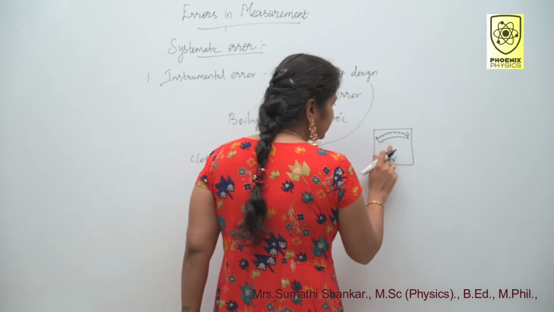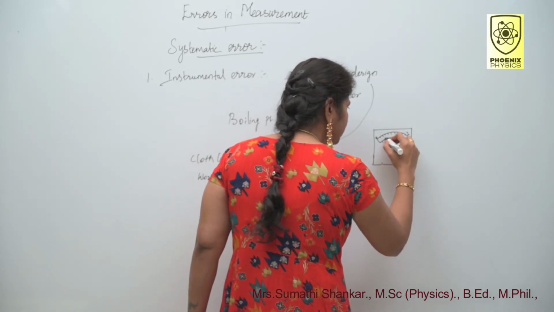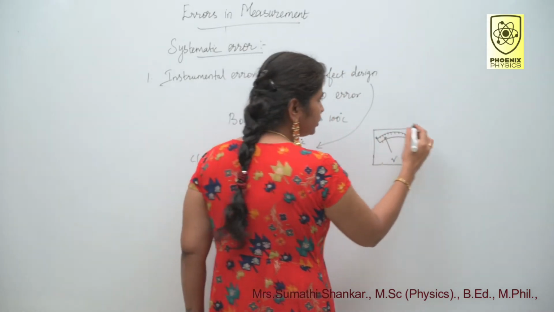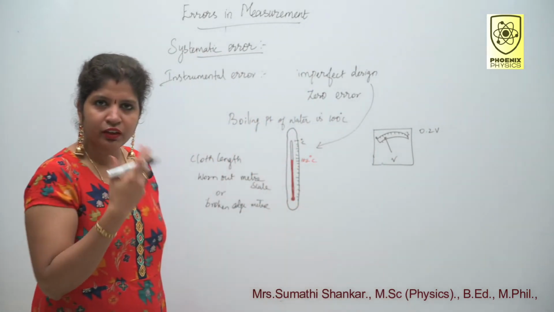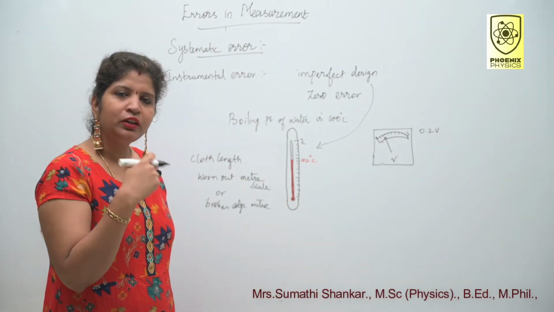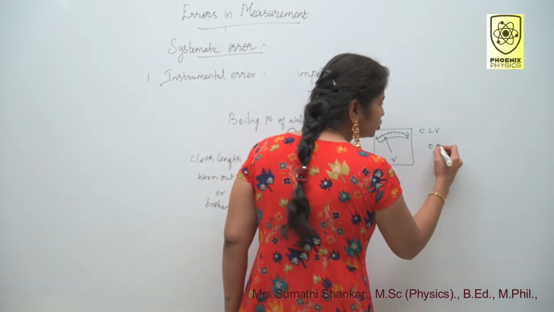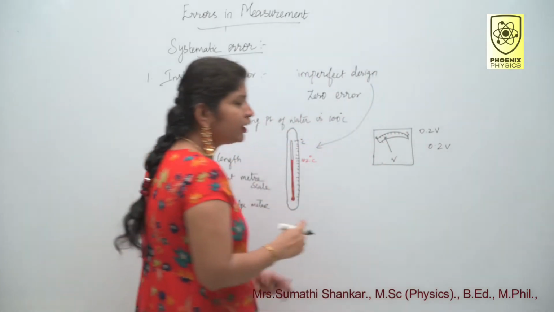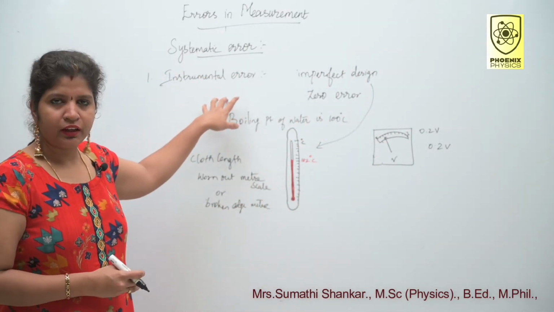So here the pointer is not at 0. Suppose it points in the second division, that is 0.2 volt. Means if we take several measurements, all the measurements will give excess 0.2 volt from the true value, right? These are all the examples for instrumental error.